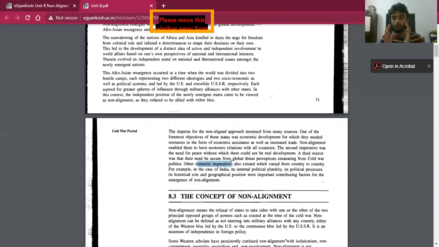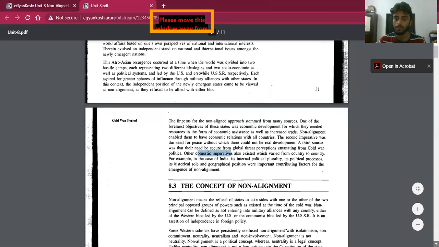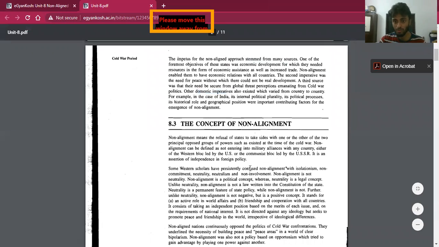So in order to remain neutral to these domestic players, India became a proponent of the non-aligned movement. So the fourth imperative is domestic imperatives. First is economic development, second is regional peace, third is world peace, fourth is domestic imperatives. Now let's go to the concept of the non-alignment movement.